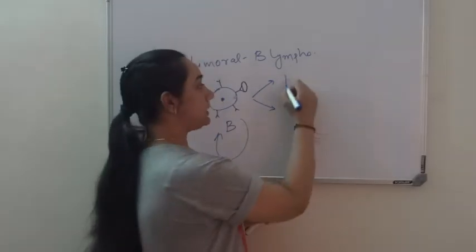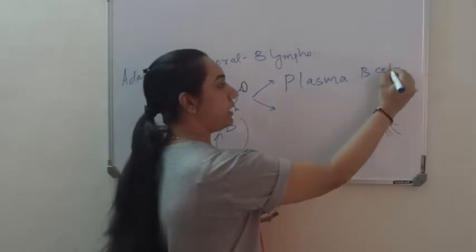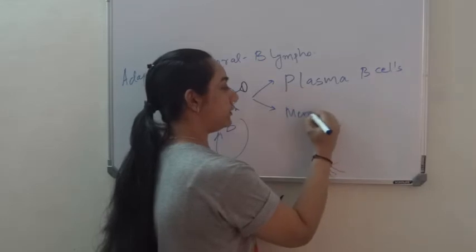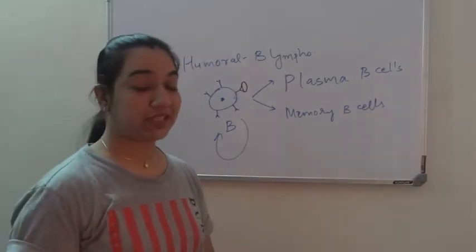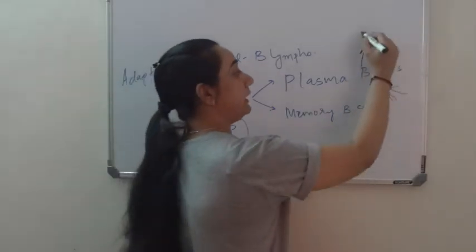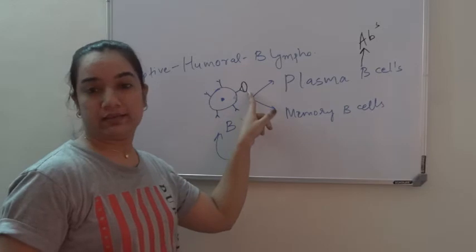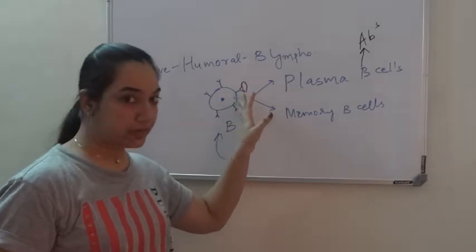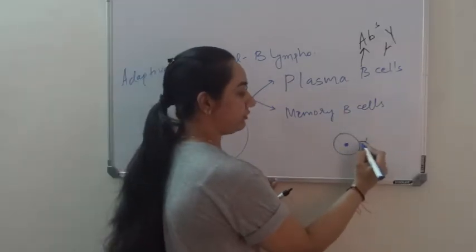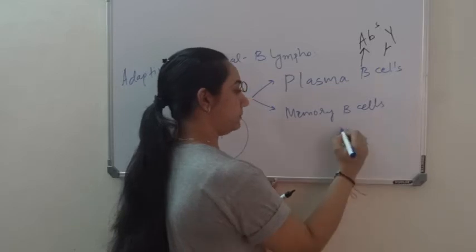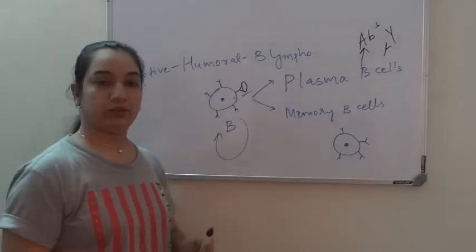One which is called effector cell, named plasma B cells, and the second one would be memory B cells. What is the function of these two cells? Plasma B cell will secrete lots and lots of antibodies which are specific to the bacteria or the pathogen that it has encountered. And the memory cell would have the memory in the form of a receptor which is specific to the bacteria or the pathogen that it has encountered.